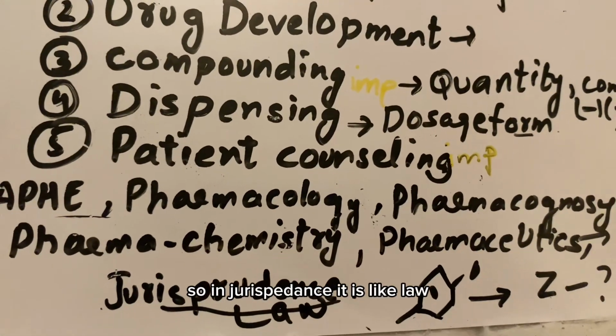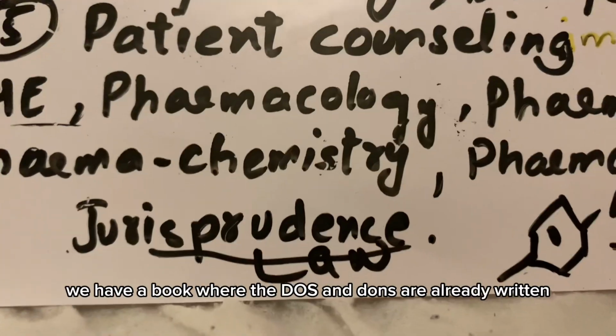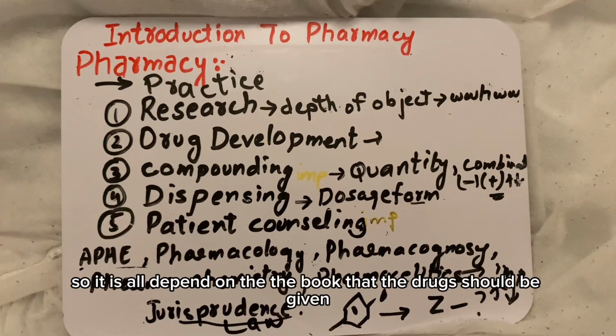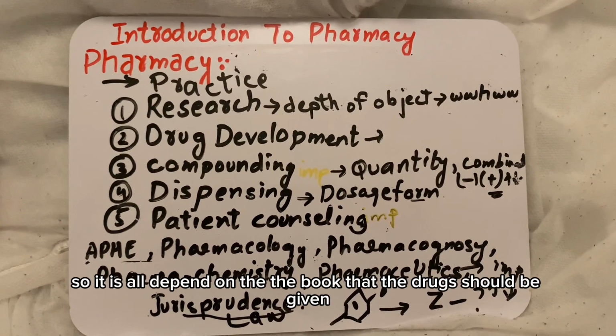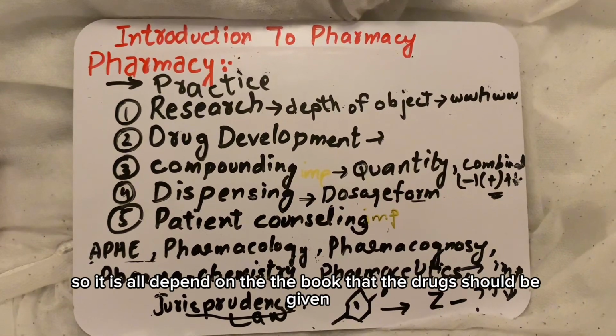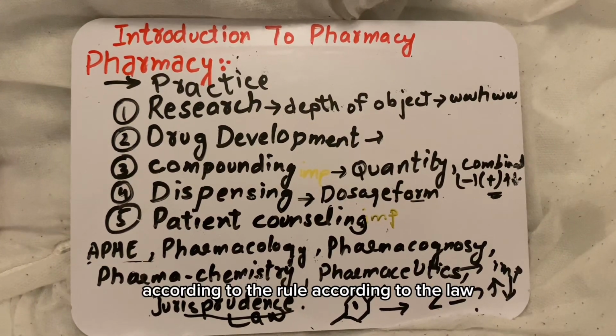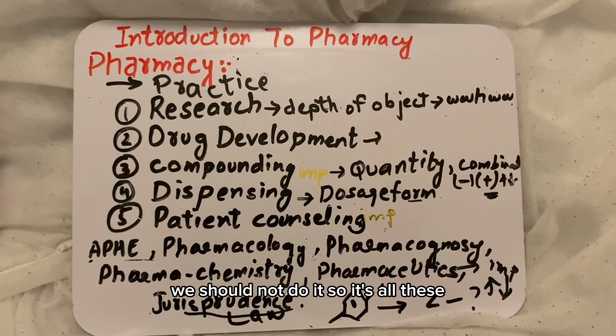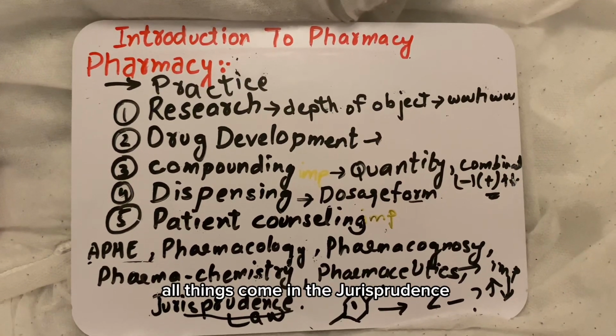In jurisprudence, it is like a law. We have a book where the do's and don'ts are already written. So it all depends on that book, whether the drugs should be given or not given according to the rule, according to the law. What we should do and what we should not do, all these things come in jurisprudence.